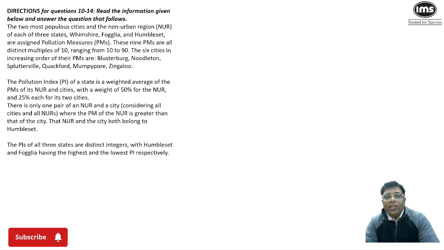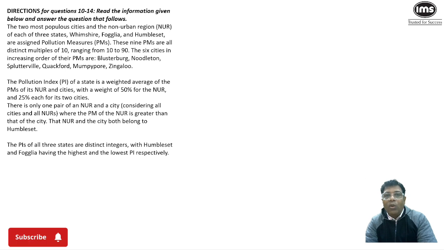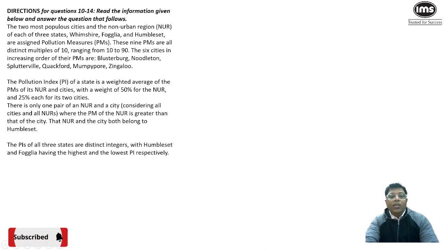Okay, interesting. There's only one pair of an NUR and a city, considering all cities and all NUR, where the PM of NUR is greater than that of the city. If you make all the pairings of the six cities and three NUR, there is only one such pair, and that NUR and city both belong to Humboldt. And the PIs of all the three states are distinct integers, with Humboldt and Foglia having the highest and lowest. So let's structure this question.